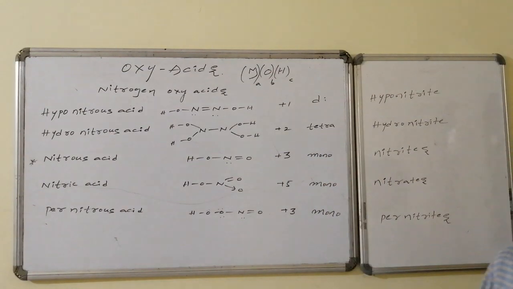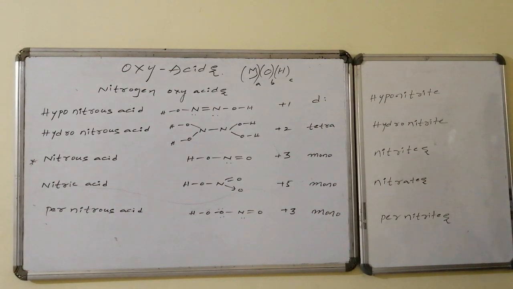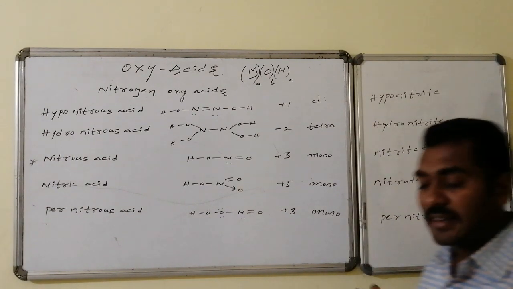If the peroxy is not there, it is nitrous. Having the peroxy, it is said to be pernitrous acid, otherwise peroxynitrous acid. The oxidation number remains +3. It is also a monobasic acid and the corresponding salts are said to be pernitrites.